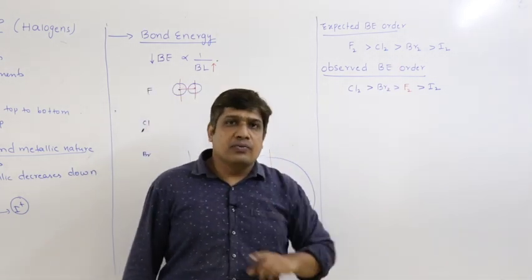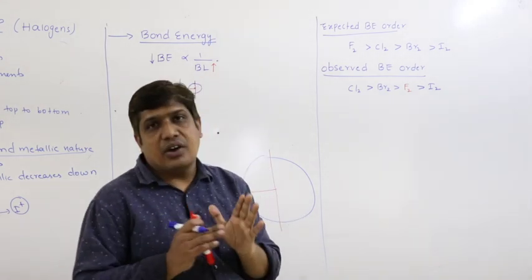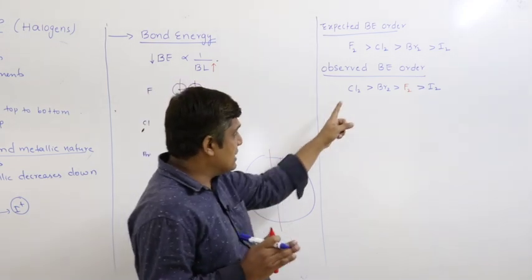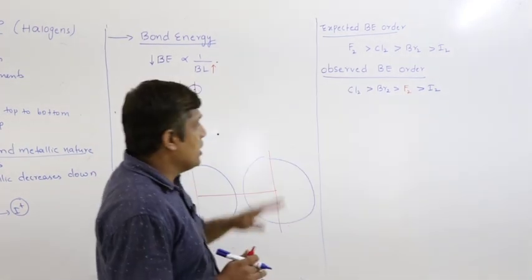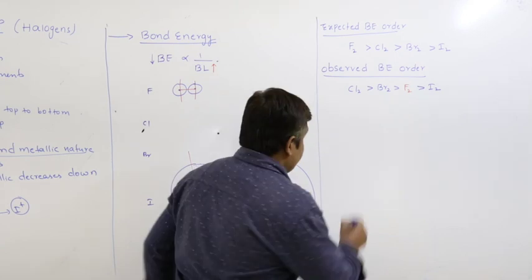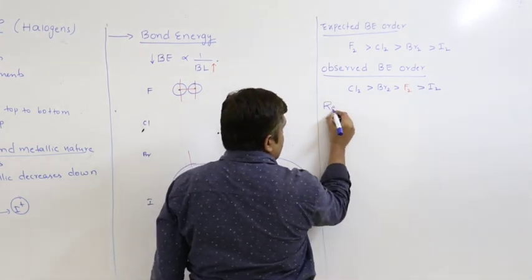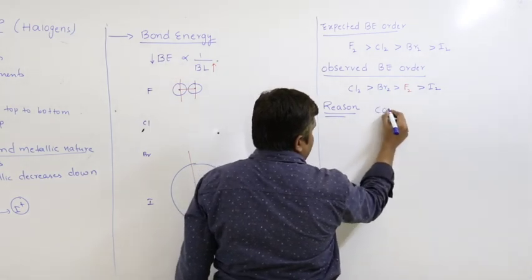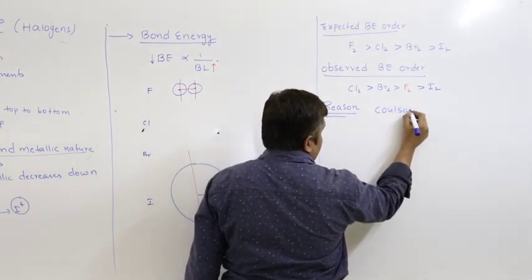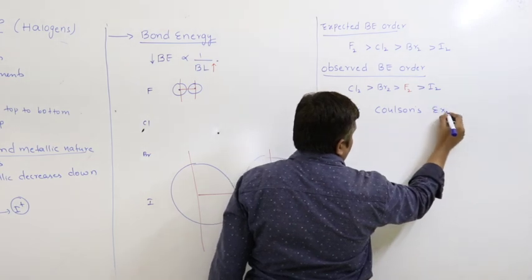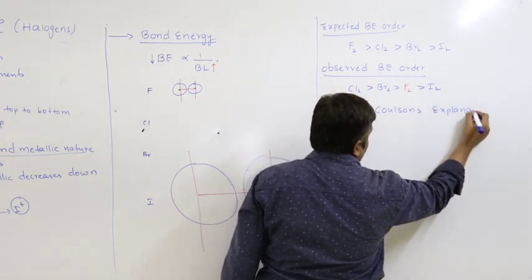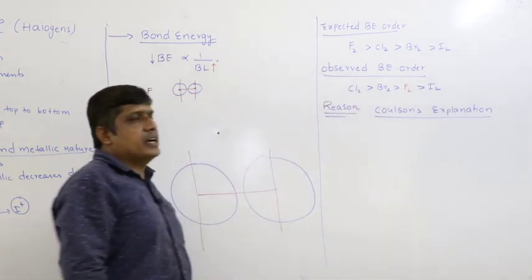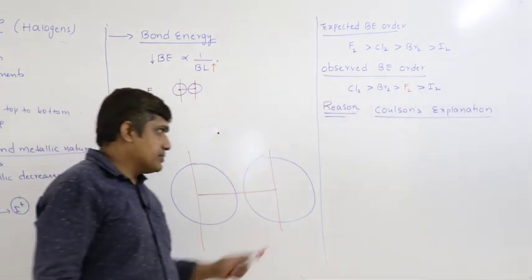Why is there a problem with fluorine? Why is the bond energy of fluorine less than expected? In fact, it is less than that of chlorine, and it is also less than bromine. Remember the order. Now see the reason. Different persons have tried to explain, but the most accepted one is Coulson's explanation.